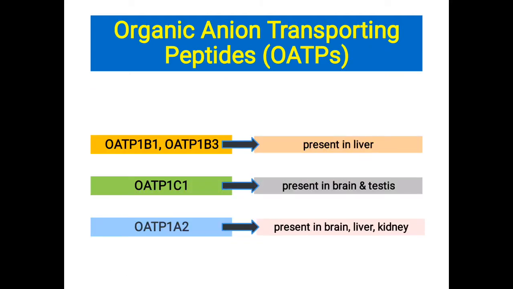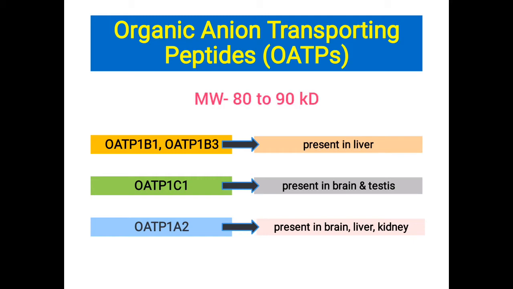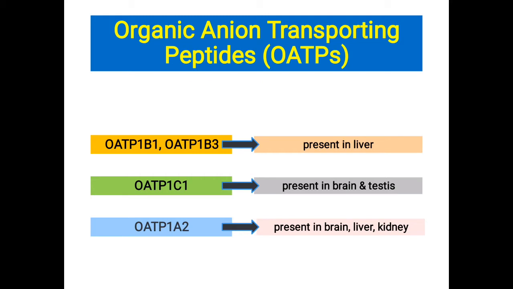Organic anion transporting peptides or OATP. These are a large family of homologous proteins that transport different iodothyronines as well as various other organic compounds. They are composed of 652 to 868 amino acids with molecular weight between 80 and 90 kilodalton. To date, 40 OATPs have been characterized in man, rats and mice.